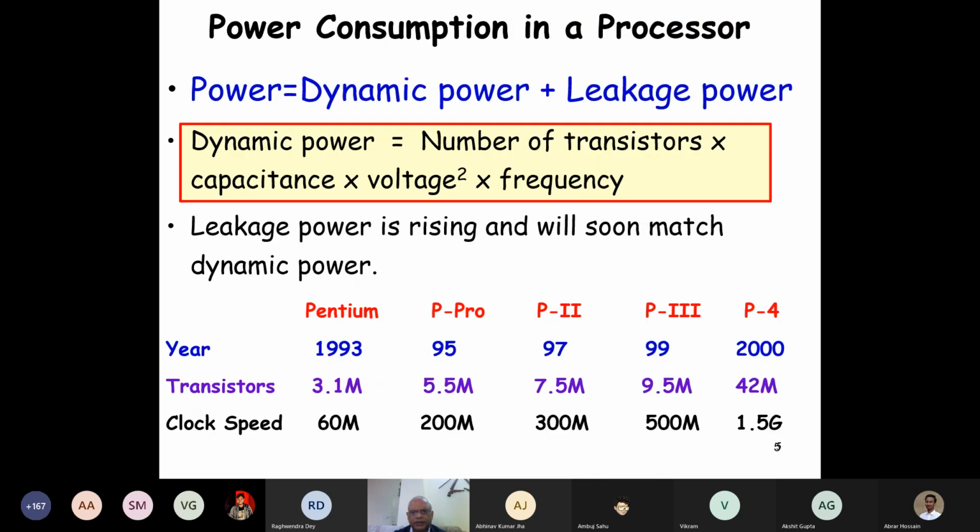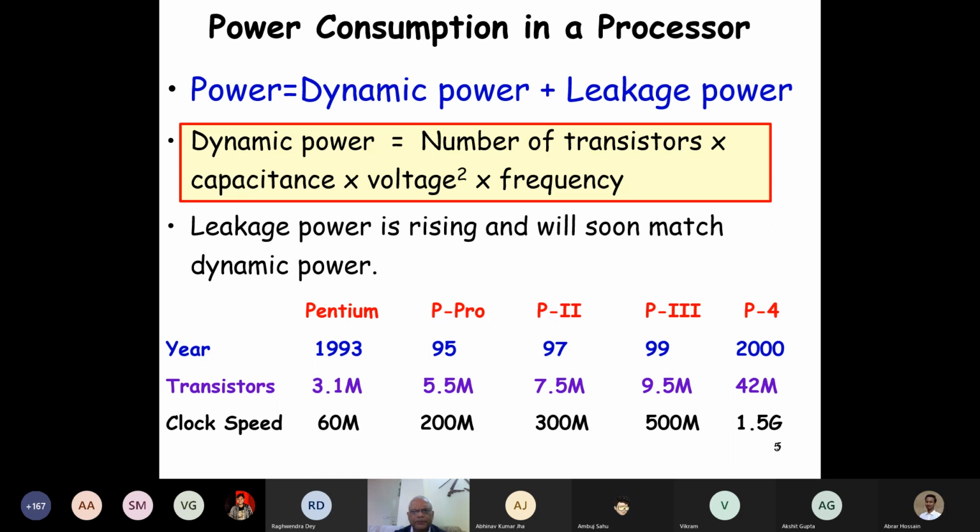Now let's spend a little bit of time understanding the power consumption in a processor. There are two types of power in a processor. One is the dynamic power and the other is the leakage power. The dynamic power is also known as the switching power. It occurs when the transistor has its on-off activity, and as the speed of operation of the transistor, the frequency, increases, the dynamic power increases. The leakage power is static power. It occurs irrespective of the activity of the transistor.